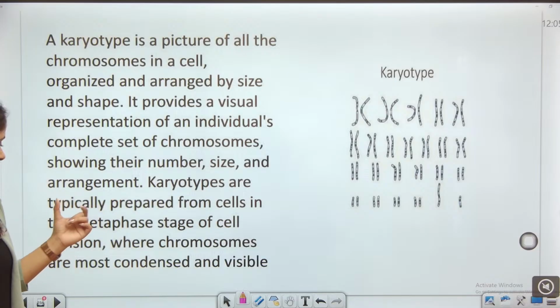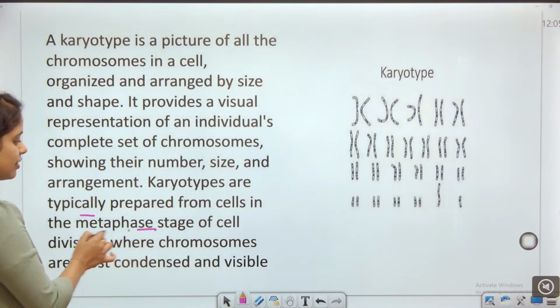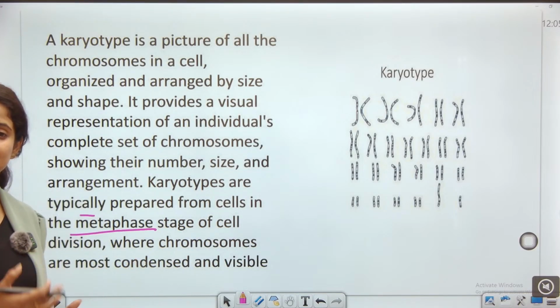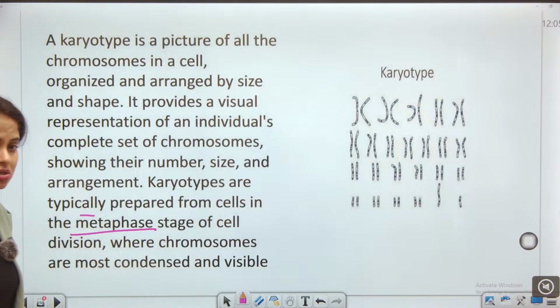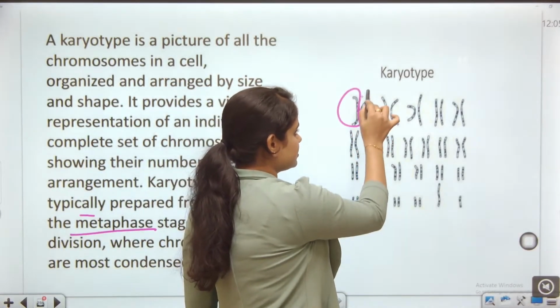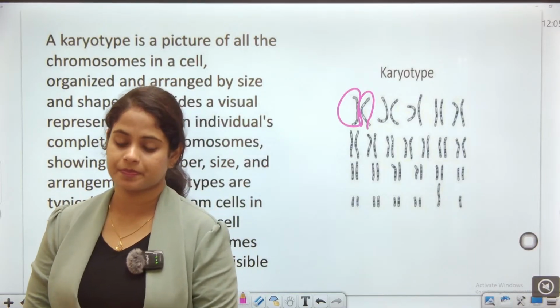Karyotypes are typically prepared from cells in the metaphase stage of cell division, where chromosomes are most condensed and visible.